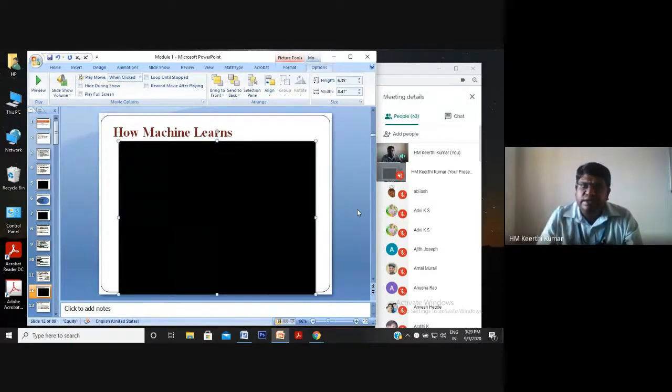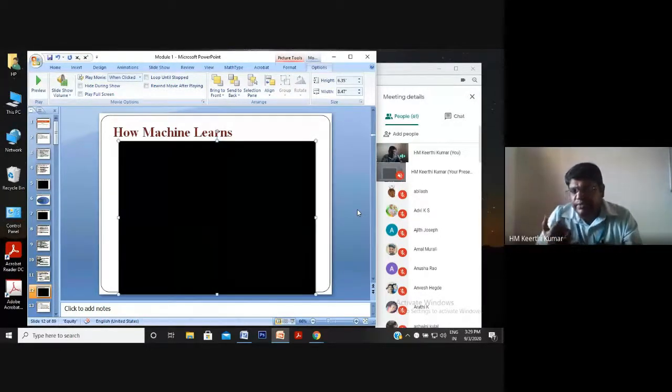The point is, if 3 is given at a different angle and the training is not done properly, then it also discards. The task is only for images. If you give a video, it discards; it's not able to recognize. So here we have the task, the training experience, and then the performance. Performance means properly classifying the things. Based on these three things, the machine learns. In machine learning, we are going to train a particular machine.